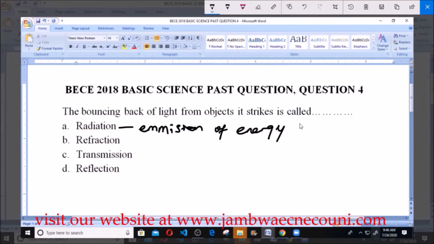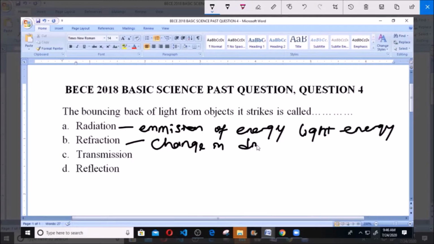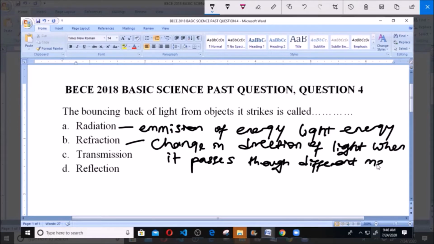Then refraction here simply means the change in direction of light when it passes through different medium with different density.